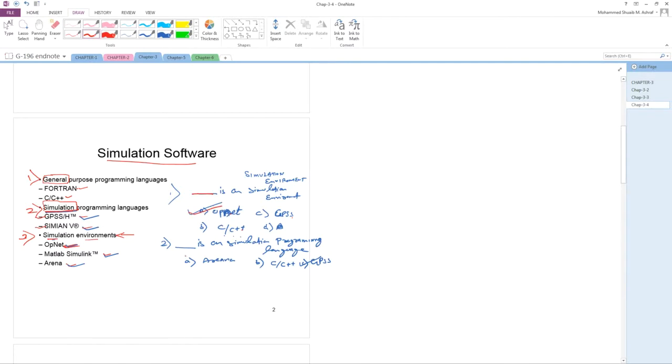Next question: a dash is a simulation programming language. The simulation programming language is GPSS and Simscript. So here Arena is not, C++ is not, but GPSS is. Okay, so like this, questions come in the exam. Do all students understand? Any problem?